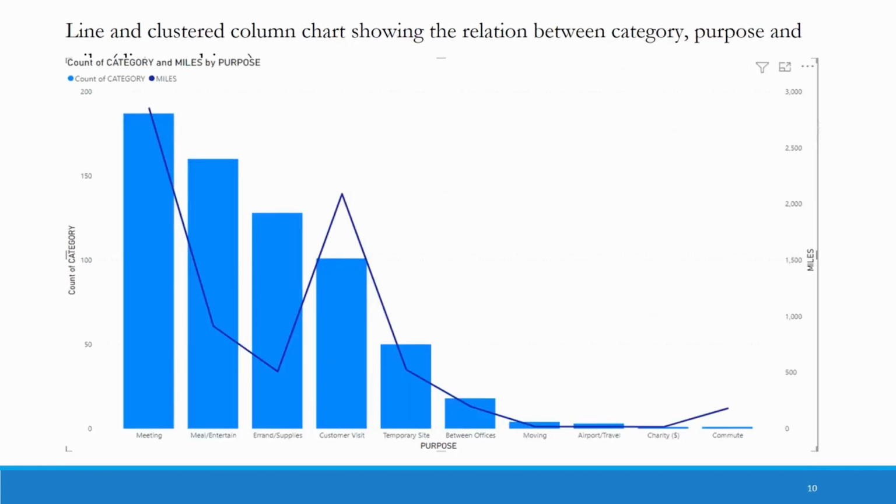This is a line and clustered column chart showing the relation between category, purpose and miles. According to this, we can clearly see that in meeting the distance driven was more and the rides were most, but there was a sudden decrease. Even though in meal and entertain the rides were more, the distance was less, and then it slowly decreases to errand, and then suddenly there's a spike in customer visit, even though the rides are fewer but the distance is more, and then it suddenly decreases in temporary site, and it goes on like that.